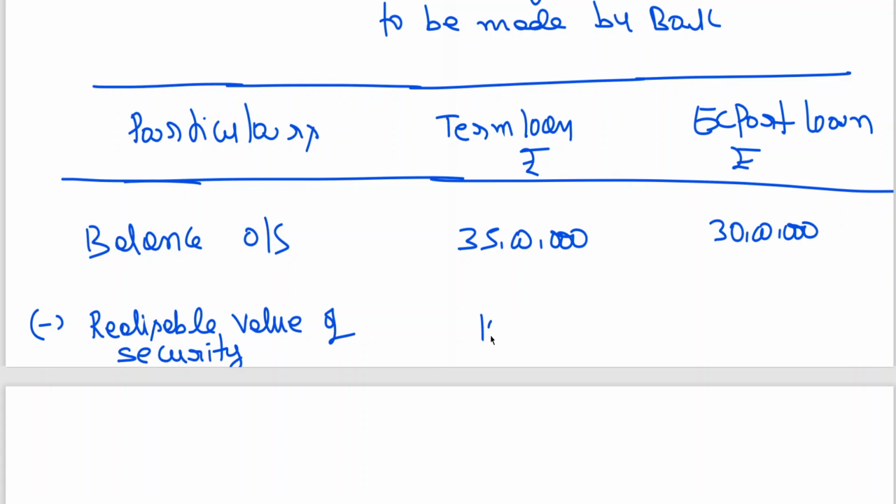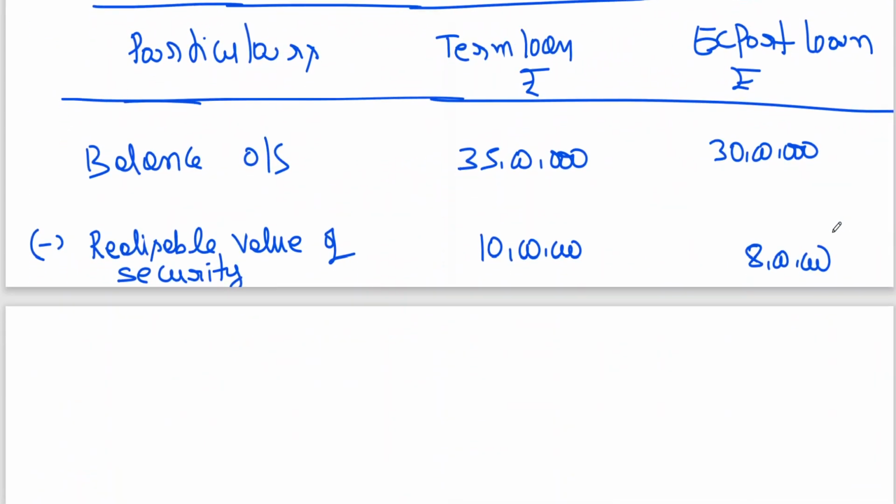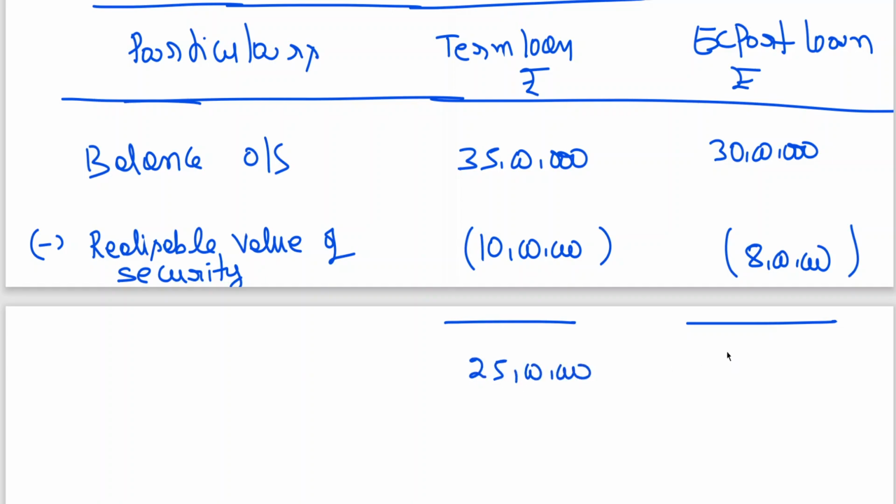What is realizable value of security? We have seen 10 lakhs and second case 8 lakhs.